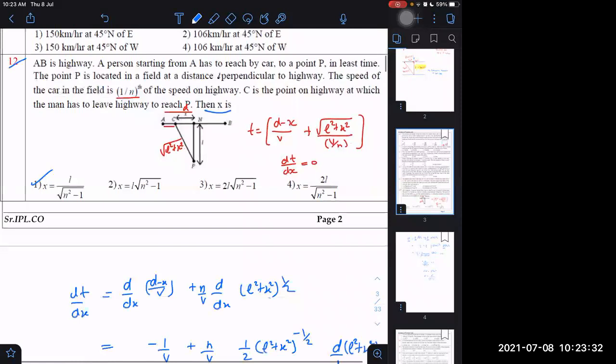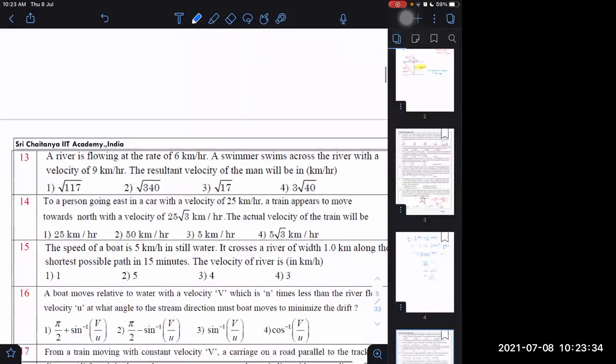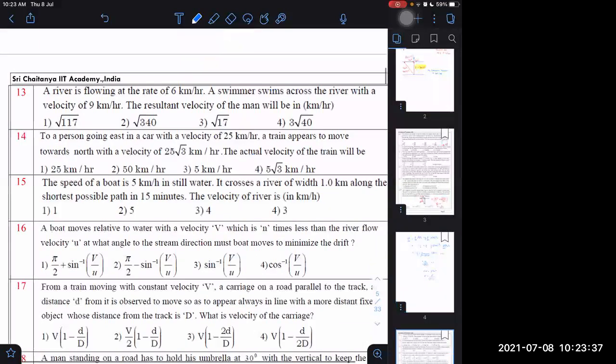Option A. Okay. Understood? Yes, sir. Next question then. Question number 13. A river is flowing at the rate of 6 km per hour. A swimmer swims across the river with velocity of 9 km per hour. The resultant velocity of the man will be.